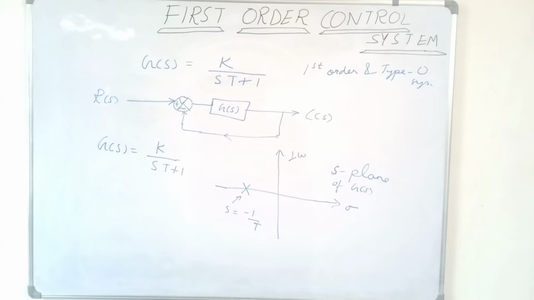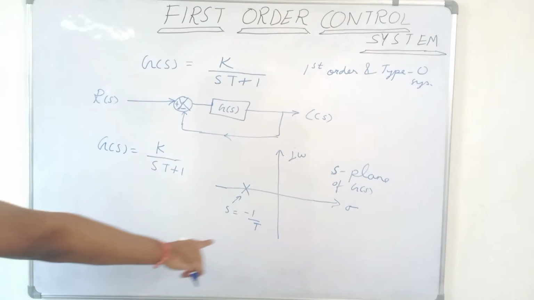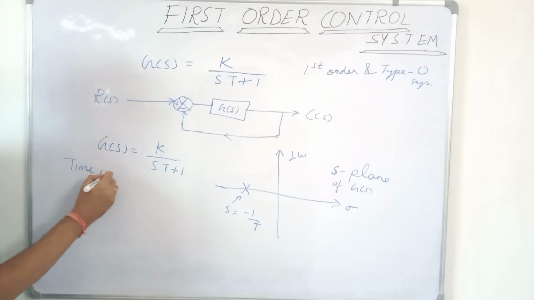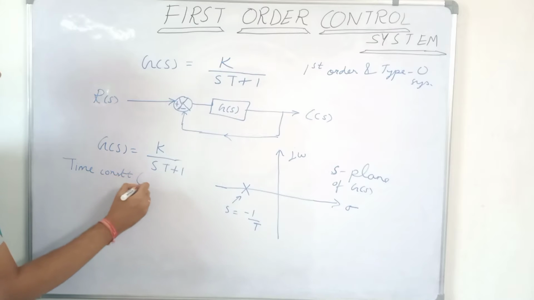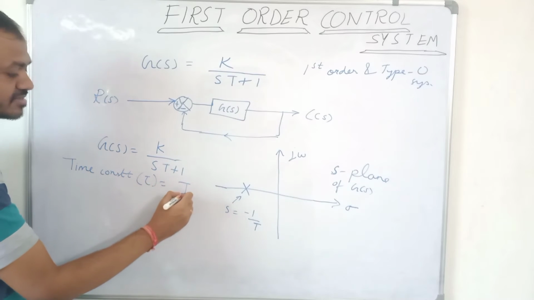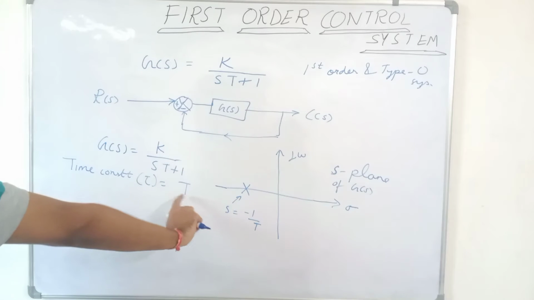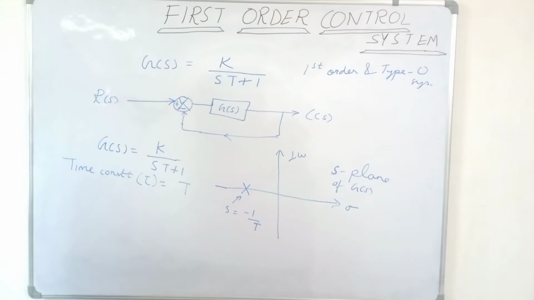The time constant is the reciprocal of the negative real root. The negative real root is minus 1 upon T. The time constant is represented by tau, so tau is equal to T. The time constant for this open loop system is equal to T. Presently we are discussing the open loop system, then we will move to the closed loop system.